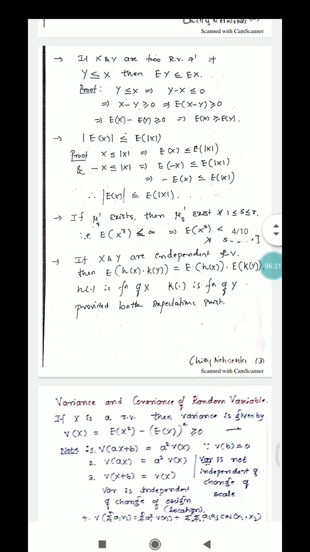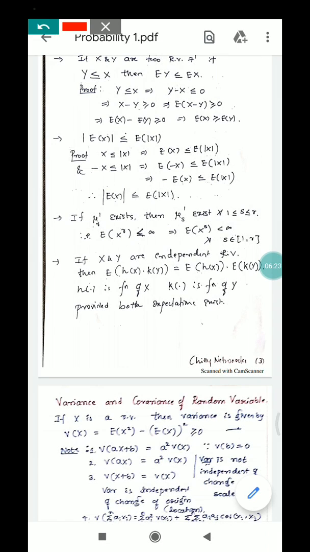And moving on, the absolute value of the expectation is less than or equal to the expectation of the absolute value of x. So the proof reads like this. You know that x is always less than or equal to the absolute value of x. Since if x is less than y, then the expectation of x is less than the expectation of y by the previous property, you can apply that here and say the expectation of x is less than or equal to the expectation of the absolute value of x.